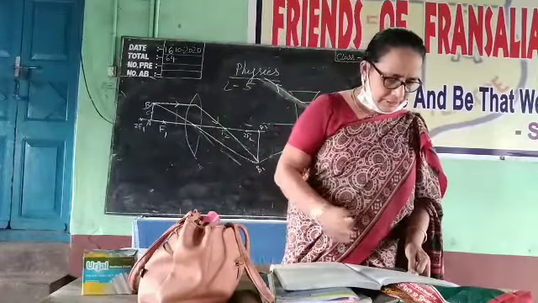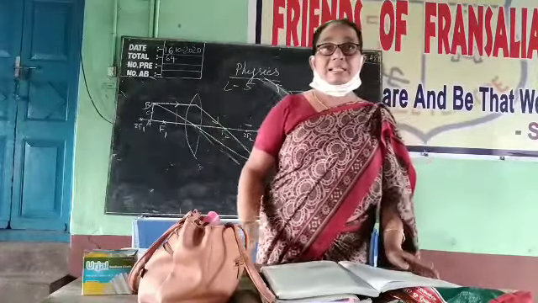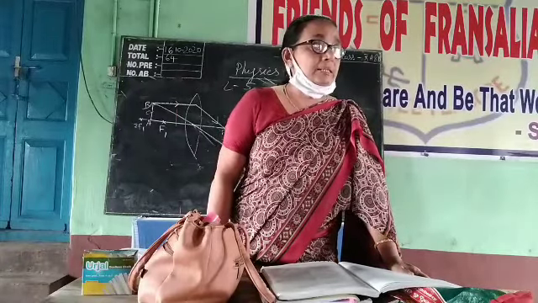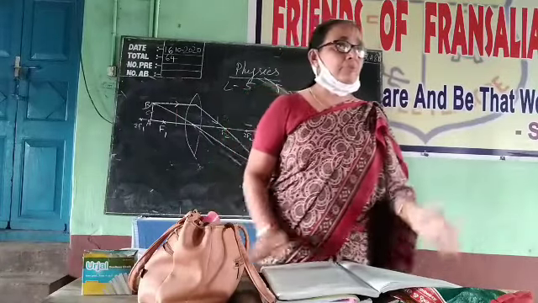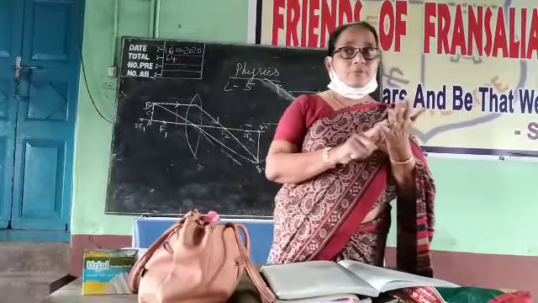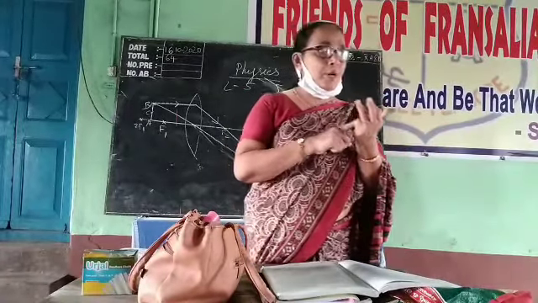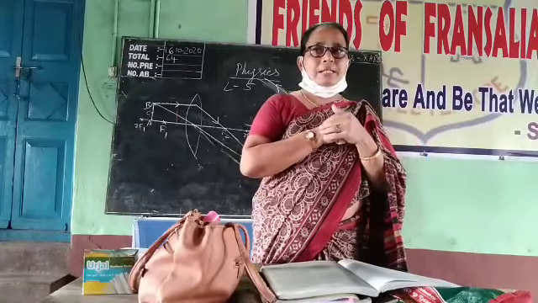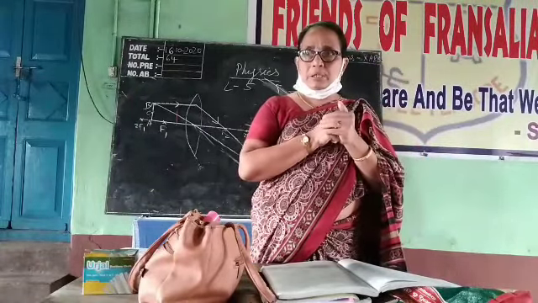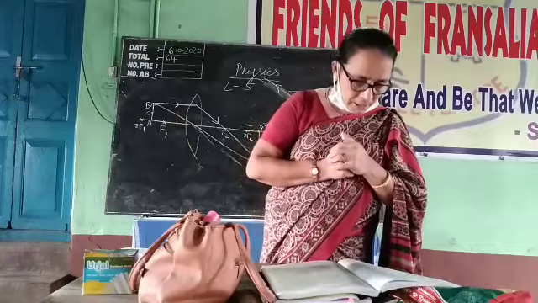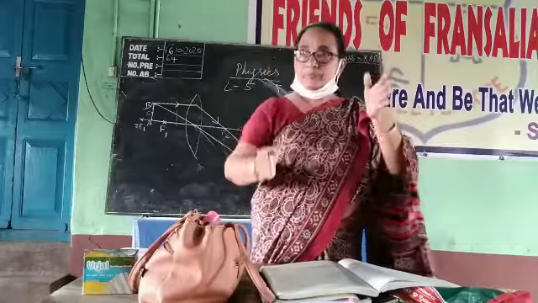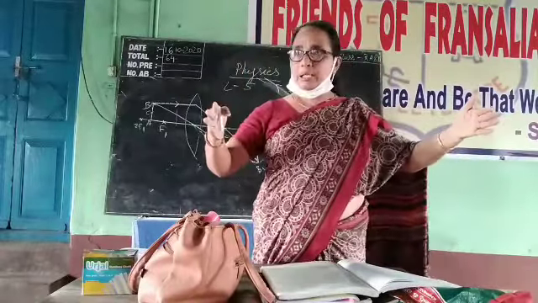All the cases are given here, and also the characteristics of the images. That is very important. What all will be included in the characteristics? Size of the image, shape of the image, inverted or erect. Real images will always be inverted. Erect means the object is like this, and the image is also like this.